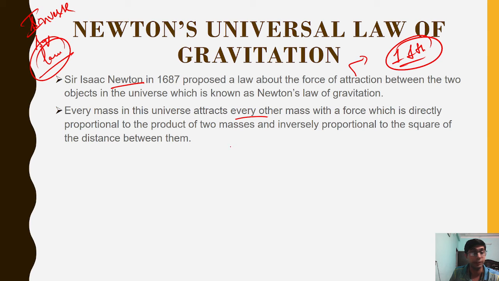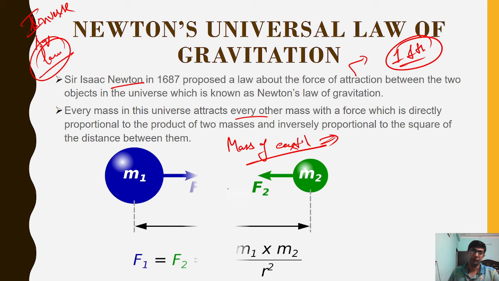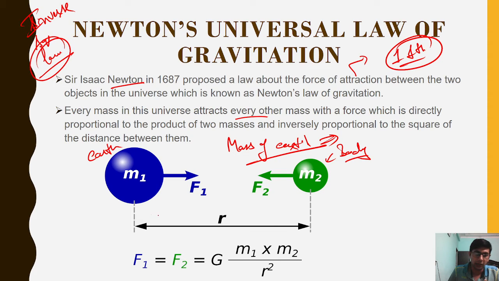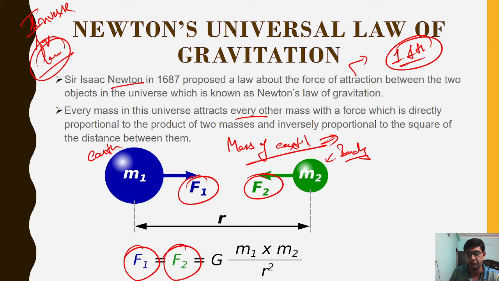Because why, what is the reason behind that? The reason is the mass of the earth. It is so huge. Let's suppose this is earth, and this is anybody like me, you, any lamp, any pen holder. So how are they attracting toward each other? Like I have already told you, they follow Newton's third law. Whenever there is an action, there will be an equal and opposite reaction. Opposite in the direction, equal in the magnitude.